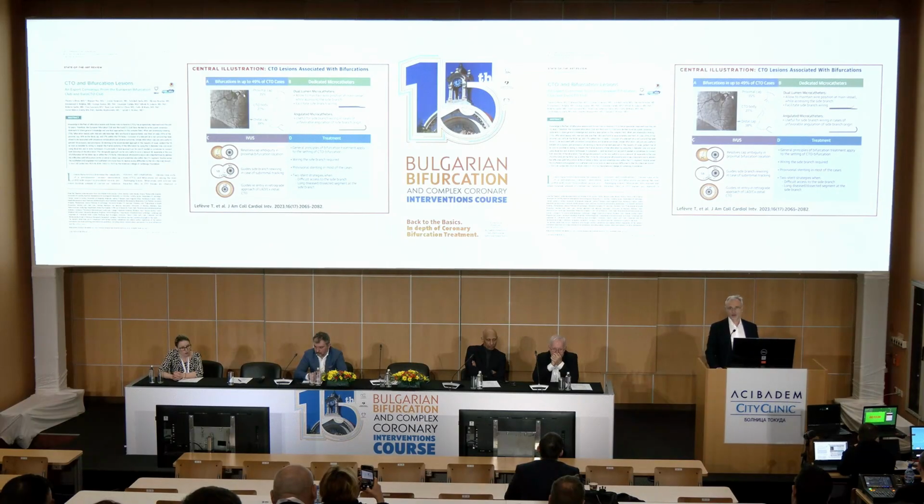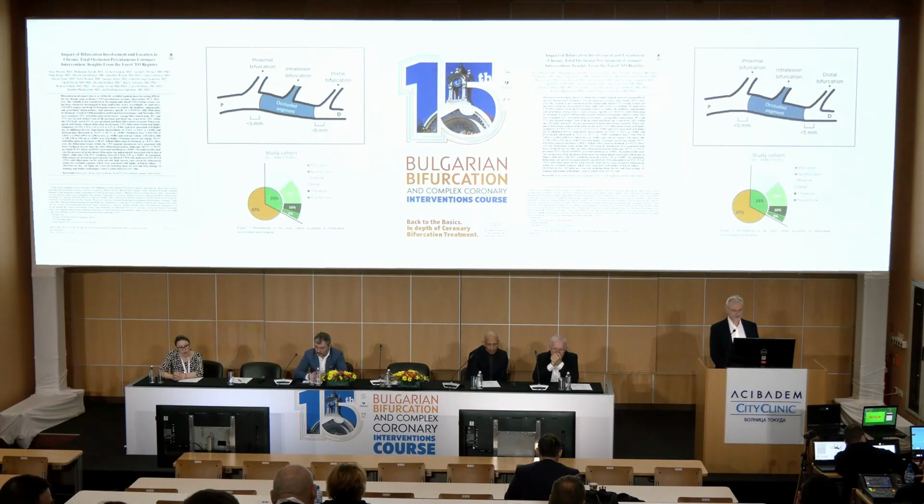So 1 out of 3 CTOs do have a bifurcation. And what you see is that more or less it is distributed between the proximal cap, the distal cap, and the CTO body, with the CTO body having a little bit less bifurcation involvement. To me, that was a surprise, because these branches, most of the time, are not easily available. But it has to do with the distribution of the CTO, that's where we are standing. I will revisit this during my presentation.